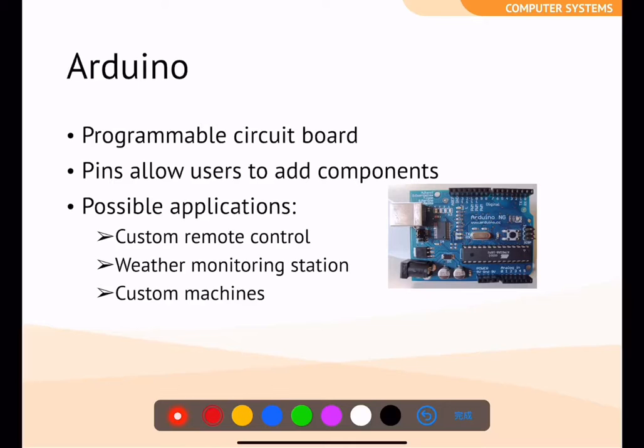One quite famous microcontroller board is called Arduino. It is actually a programmable circuit board, and you have some pins allowing the user to add different components. The different components mean that you can add some more sensors or controllers to the circuit board. The applications for the Arduino: it can act as a remote control or as monitoring stations, for example weather monitoring, and then we can tailor-make some custom machines.